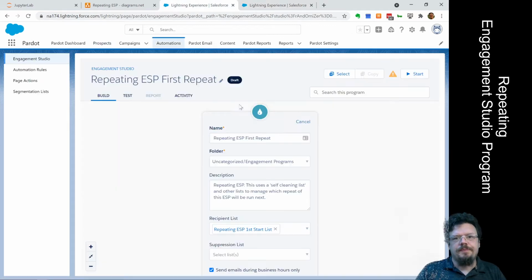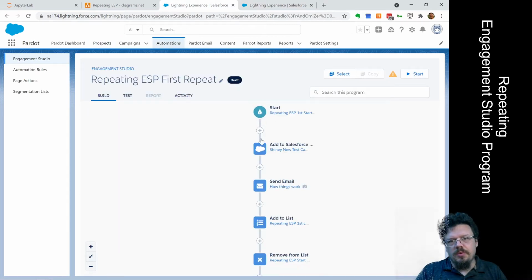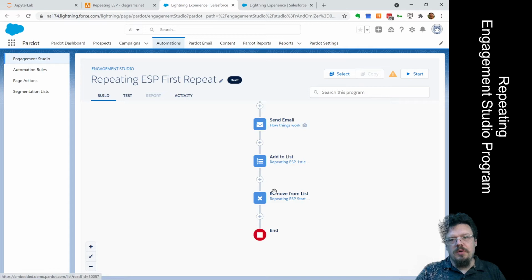Let's look at that. On this Engagement Studio program, we start the list through the dynamic list. We do our actions. In this case, I have 2 meaningful marketing actions. I had this Salesforce campaign, I sent an email, and then I add to a list, which is one of the note-taking lists. So I'm adding to the repeating ESP first is complete. Then we remove from our static list, not the dynamic list, the static list, and the program ends.